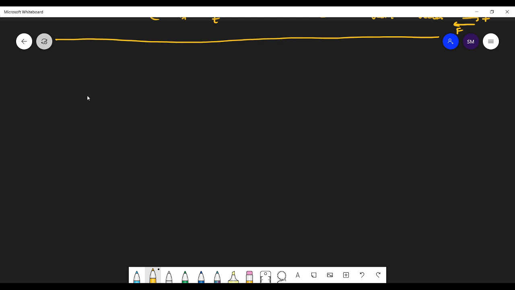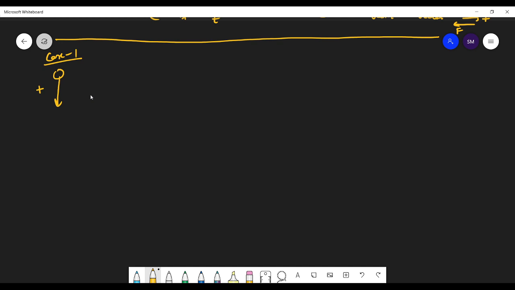Before that, let us see these formulas again. Normally, as I told you, when the body is falling freely, we take the direction as positive, so g is positive. This is case 1, a very simple case.